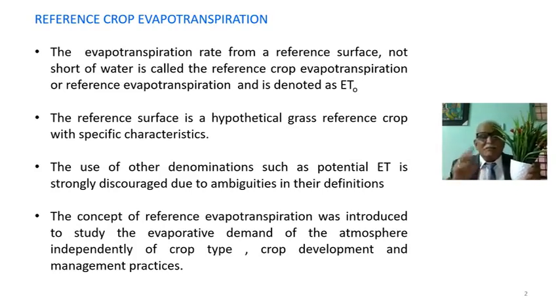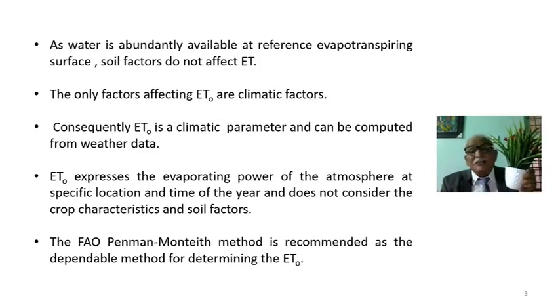So the concept of reference evapotranspiration: this is the reference. Unlimited water supply. When unlimited water supply is there, the crop is in its active growing stage. The combined loss of water, both from the soil and from the crop, is known as reference evapotranspiration, ETO. Soil factors do not affect ETO.